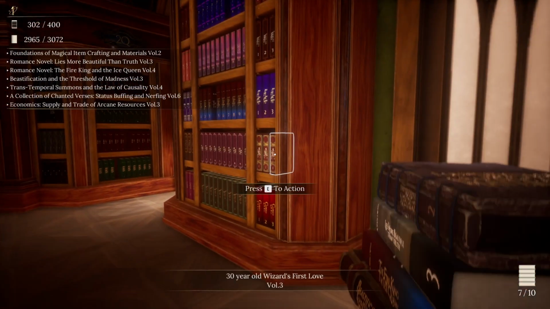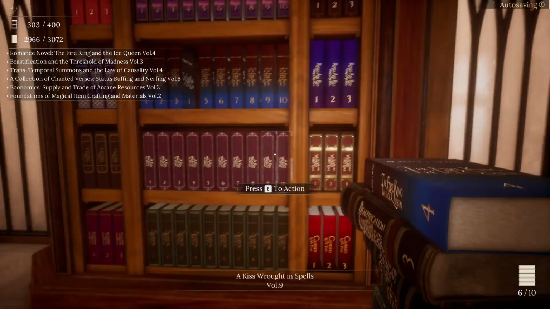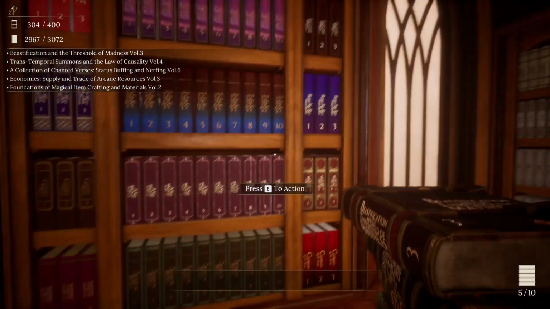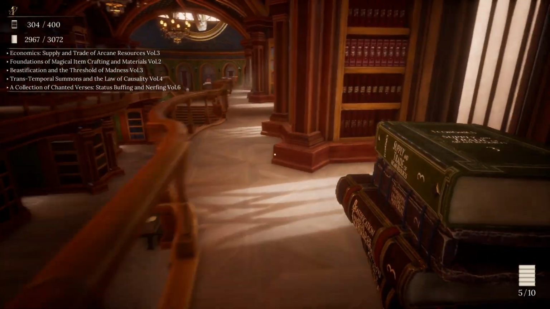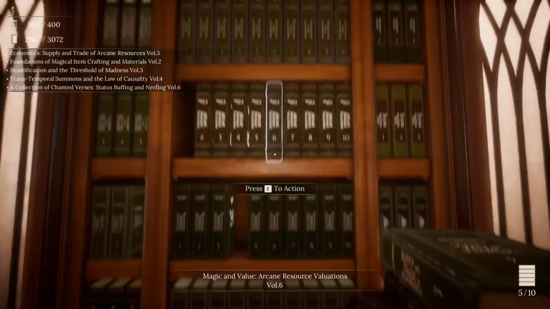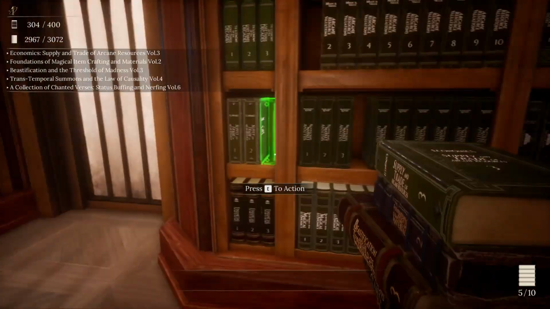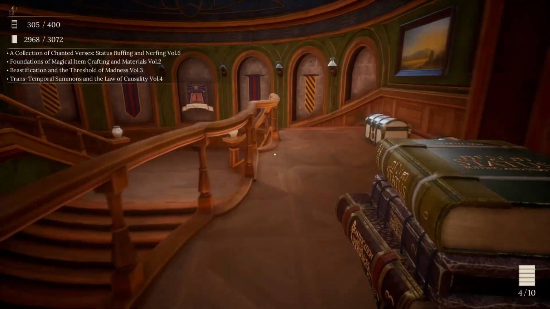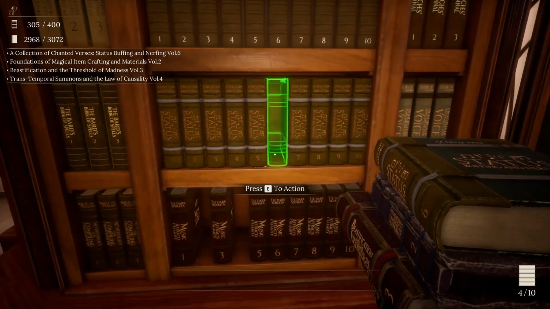So we got 2 romance novels, The Fire King and Lies More Beautiful Than Truth, Volume 3, and The Fire King and Ice Cream, Volume 4, which just leaves A Pact Beneath the Stars for that one. Economics, Supply and Trade of Arcane Resources, Volume 3. Right here. Okay, then we've got Collection of Chant versus Status Buffing and Nerfing, Volume 6. Which goes right here.